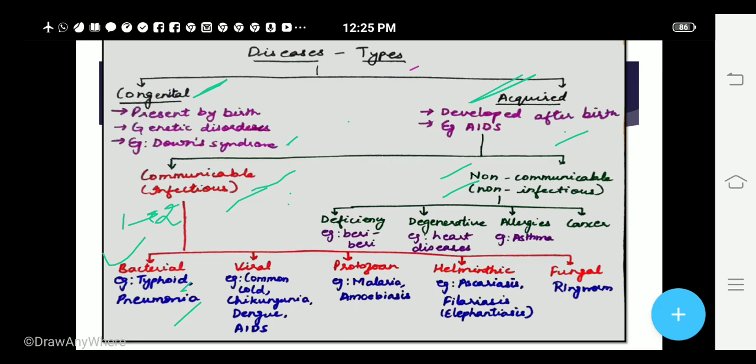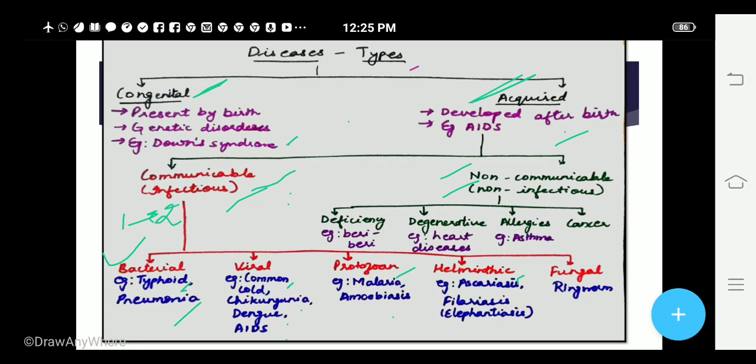Then viral disease. Examples are common cold, chikungunya, dengue, AIDS. All these are carried from one person to another through a virus. Now, you can also add COVID-19 because again this is a viral disease, right? Then next is protozoan. Protozoan diseases are malaria and amoebiasis, and they are caused by protozoa.